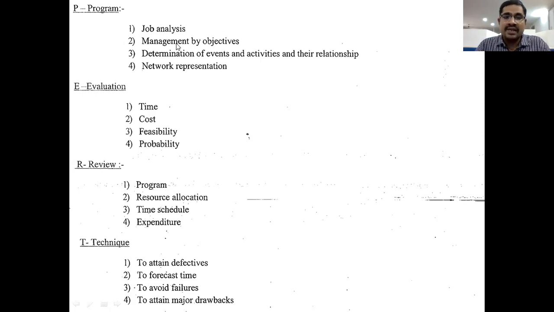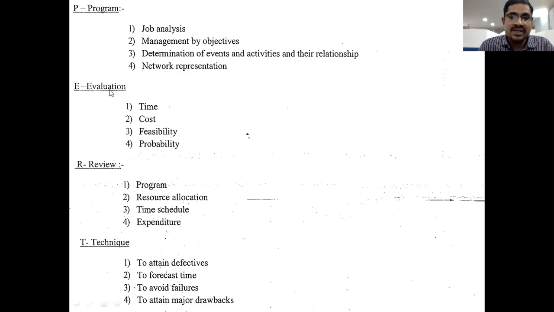And next, management by objectives. Management by objectives means every task and every action performed by our employees and workers should be reaching the goals of the company, right? That is called MBO. And next, we need to plan for events and activities for accomplishment of our total project. And next, coming to network presentation. Network presentation means drawing the network diagram, the CPM and PET diagram. That is called network presentation.